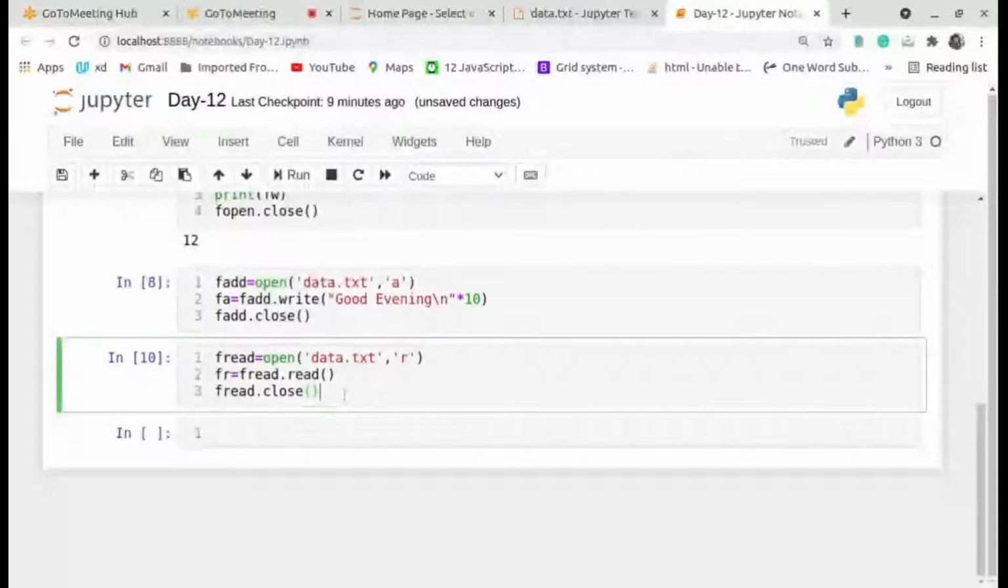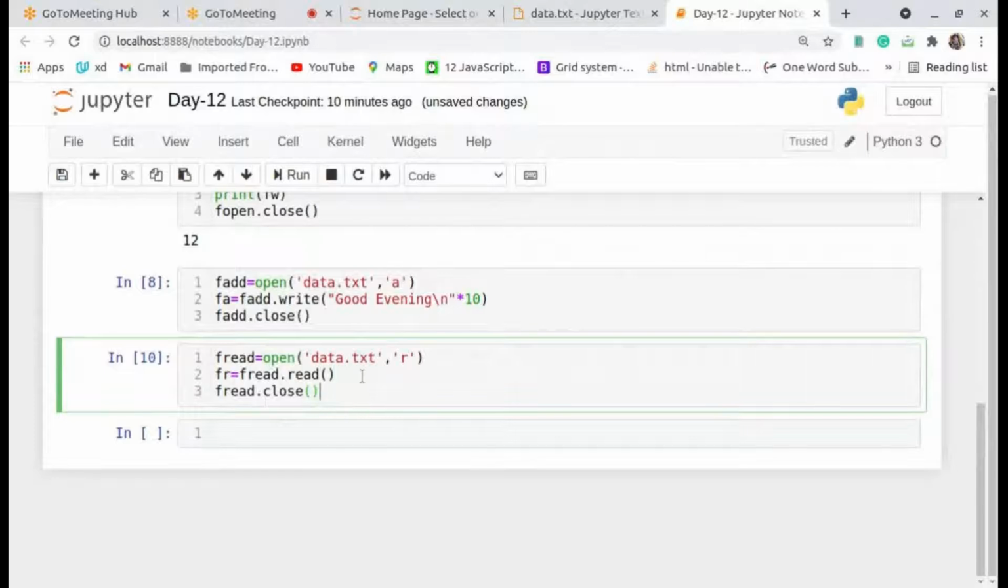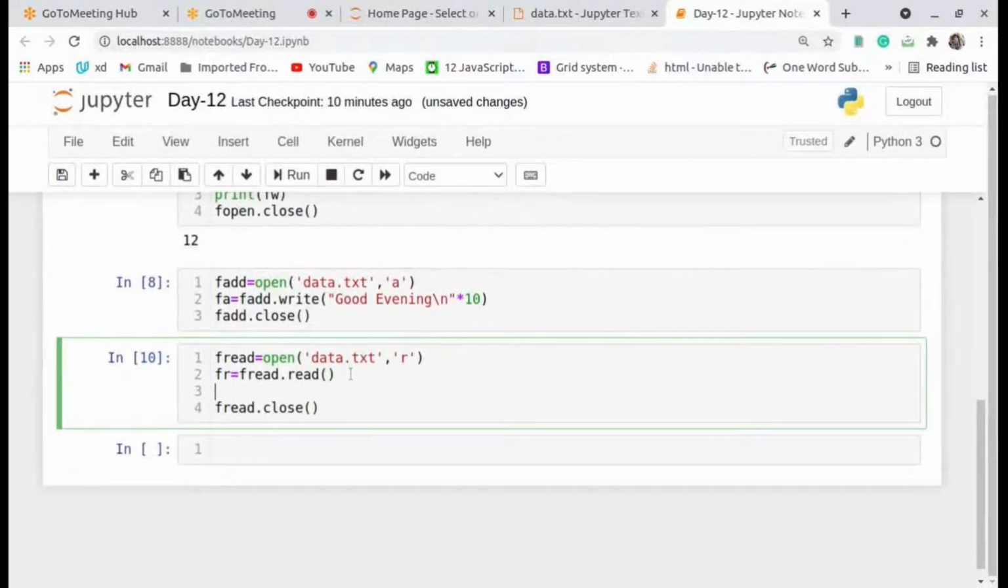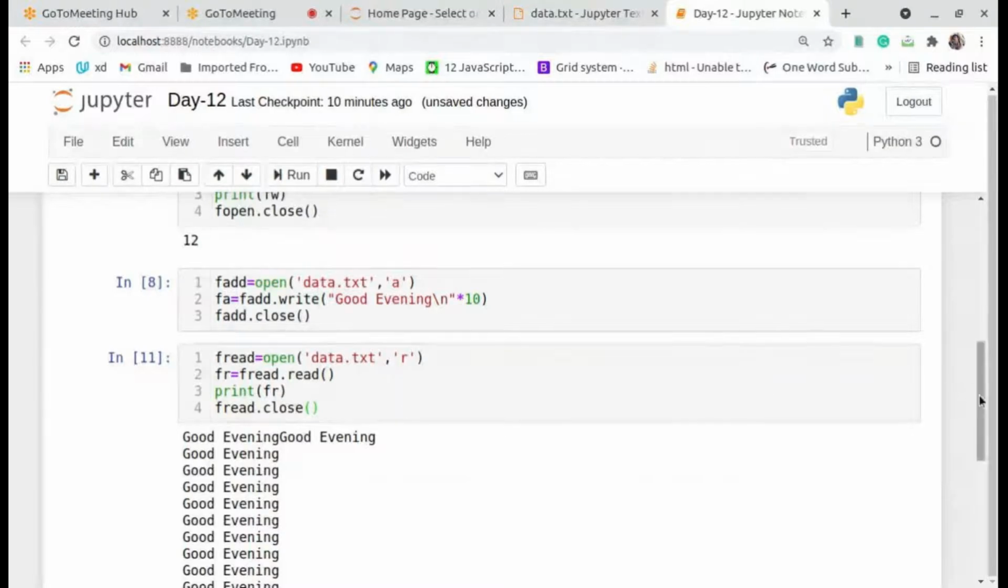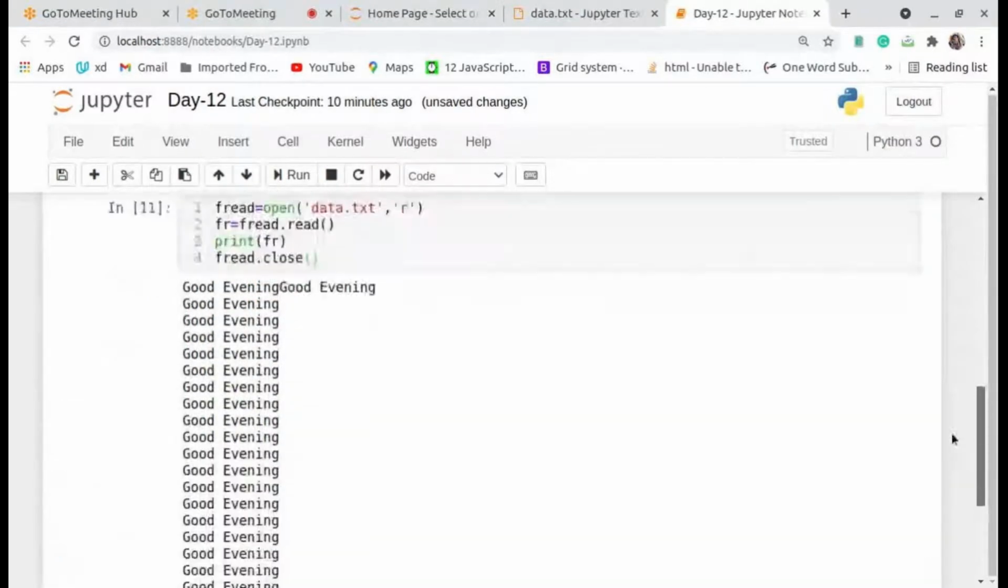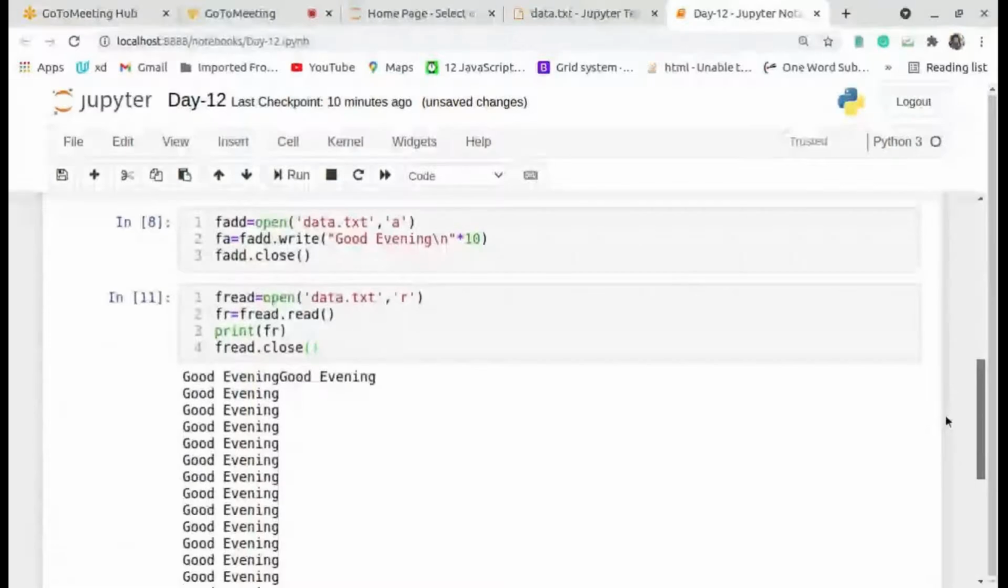I did not get any data. fr dot read, dot read off. If you want to read the data, you have to print off fr. That's the way you will get this is our data in file. Is it okay for all up to now? Please respond in the chat box.